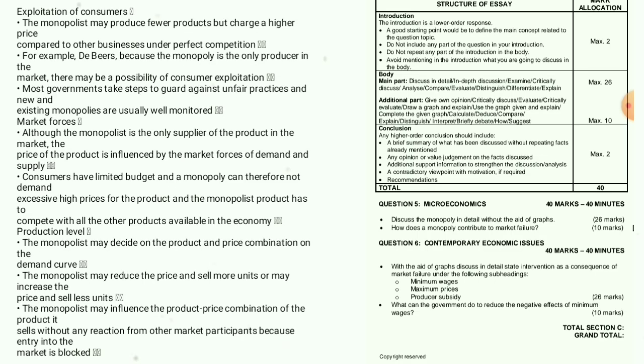Exploitation of consumers. The monopolist may produce fewer products but charge a higher price compared to other businesses under perfect competition. Because the monopoly is the only producer in the market, there is a possibility of consumer exploitation. Most governments take steps to guard against unfair price practices, and new and existing monopolies are usually well monitored.